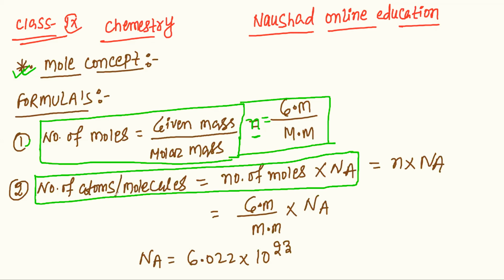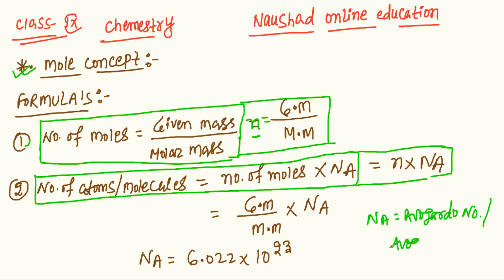So there will be number of atoms or molecules, number of moles is represented by n, and N A is the Avogadro number, also called the Avogadro constant.